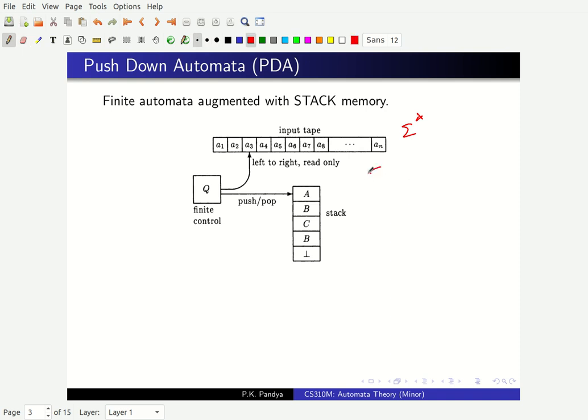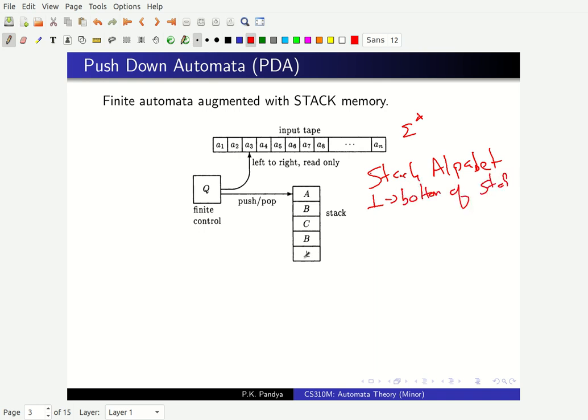Gamma. So there is a set of symbols which can be pushed onto this memory called stack. Okay, and this is an unbounded memory where arbitrary number of symbols can be stored, right? And there is a distinguished symbol, bottom of stack symbol.